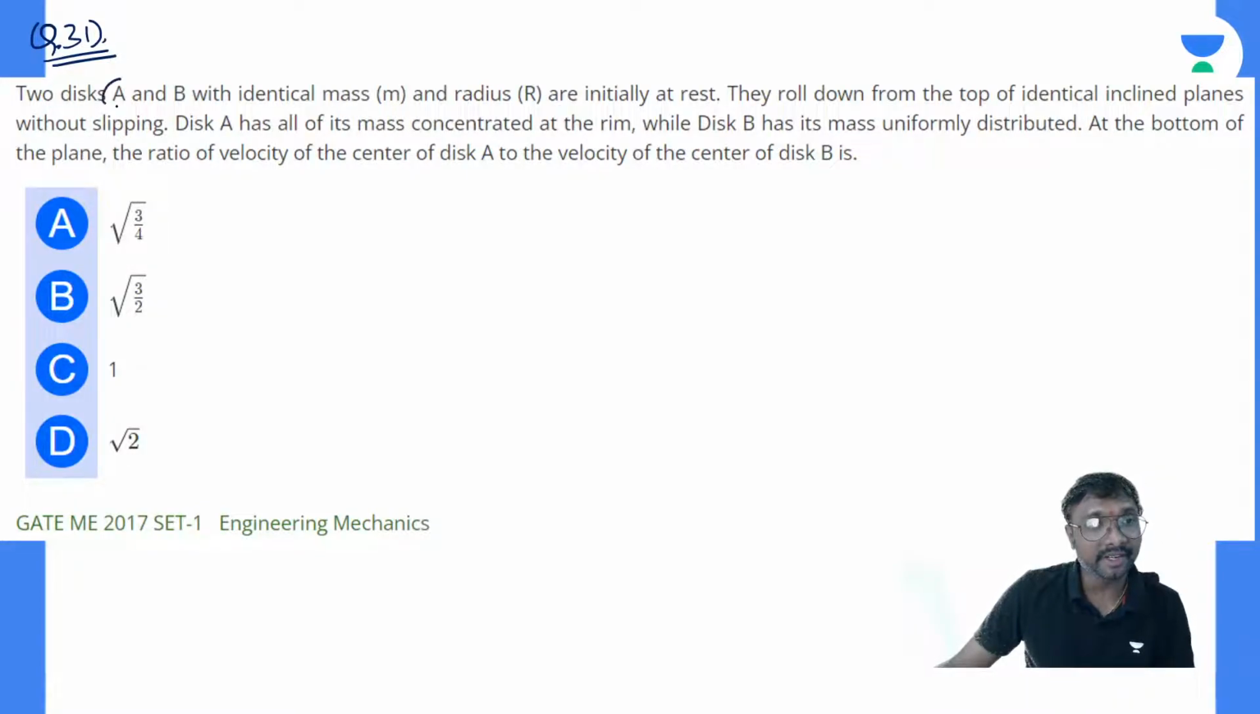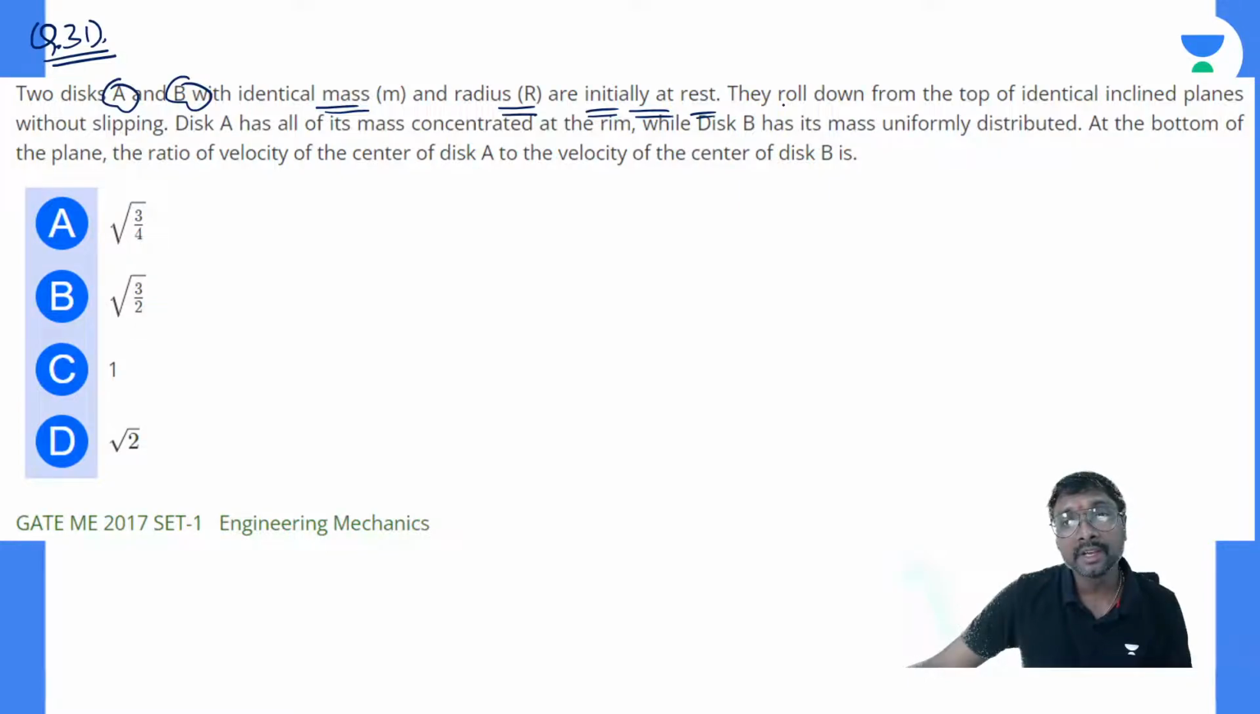Two discs, A is one disc and B is another disc, with identical mass and radius R, are initially at rest. They roll down from the top of identical inclined planes without slipping. The disc A has all of its mass concentrated at the rim, while disc B has its mass uniformly distributed. At the bottom of the plane, the ratio of the velocity of the center of disc A to the velocity of the center of disc B is?